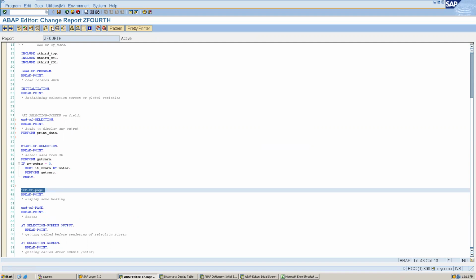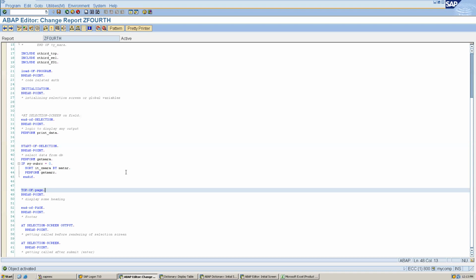This is very important. Can we write this event outside the program also, or do we have to write it in the main common program? Like here, Z fourth is our main program. Yes, and we are writing events in any sequence. We can write events in any sequence, but they will be called in a particular predefined sequence. Yes, but now I have another program, Z fourth and Z fifth. Some of the events I defined in Z fourth. Each program will have its own events.